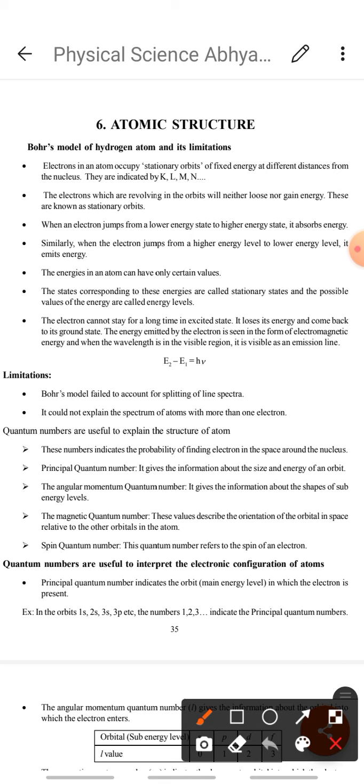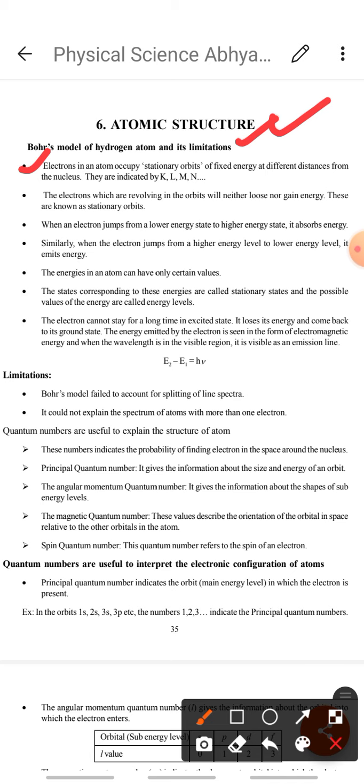One of the important chapters is atomic structure. In which the first topic is Bohr's model of hydrogen atom and its limitations. Bohr proposed some postulates to explain the structure of the atom. The first postulate is electrons in an atom occupy stationary orbits of fixed energy at different distances from the nucleus. They are indicated by K, L, M, N.